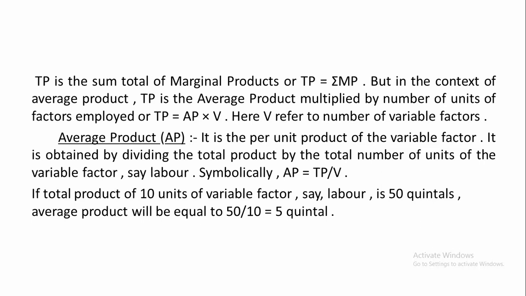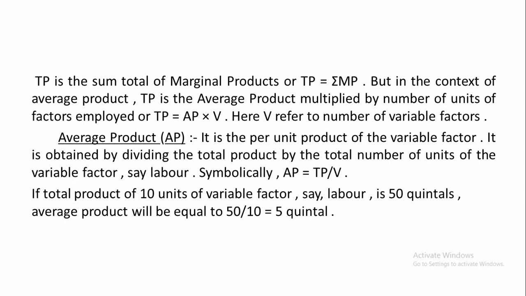Now we will come to average product. What is AP? It is the per unit product of the variable factor. What is average product? It is the per unit product of the variable factor. It is obtained by dividing the total product by the total number of units of the variable factor. For example, labor is a variable factor. So, symbolically, average product or AP is equal to TP by V. That means total product divided by the number of units of the variable factor.